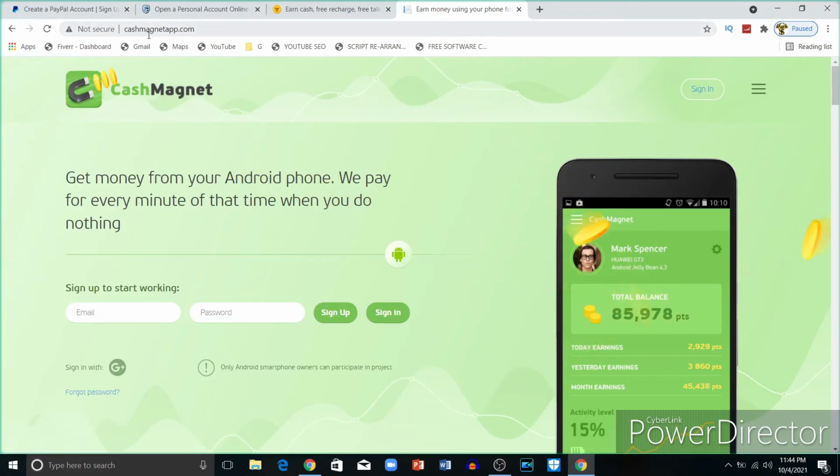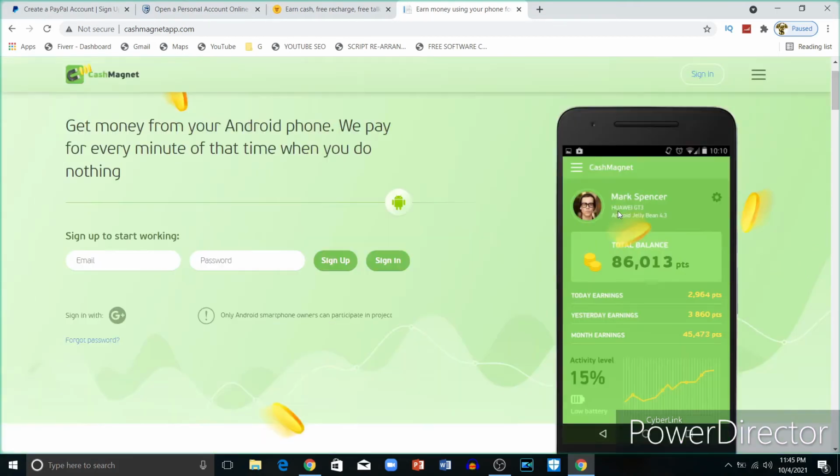It's a website called cashmagnetapp.com, and the web interface looks like this. For this app, you are supposed to install it on your Android smartphone and sign up. If you have more time, you can do other tasks and get paid more money, but you can also just swipe and tap on your mobile and get paid.